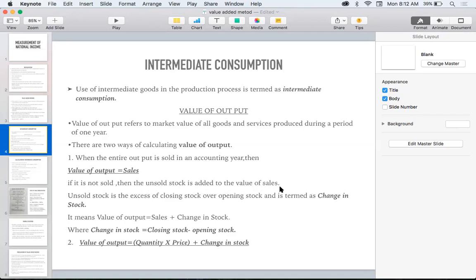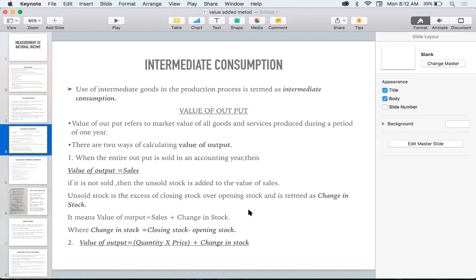So 800 pairs of shoes have been sold and 200 pairs are still over there. In the next year, these 200 pairs of shoes will be added. Then in that case, we can say that value of output equals sales plus change in stock.